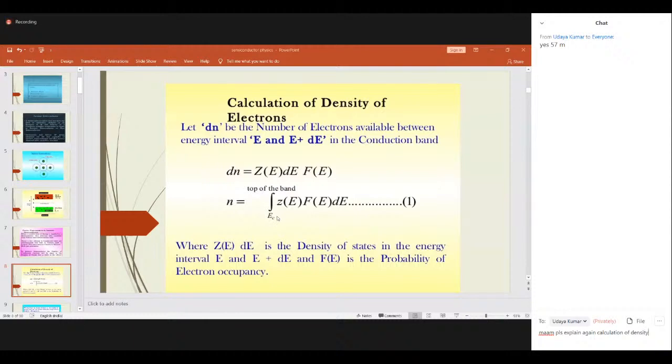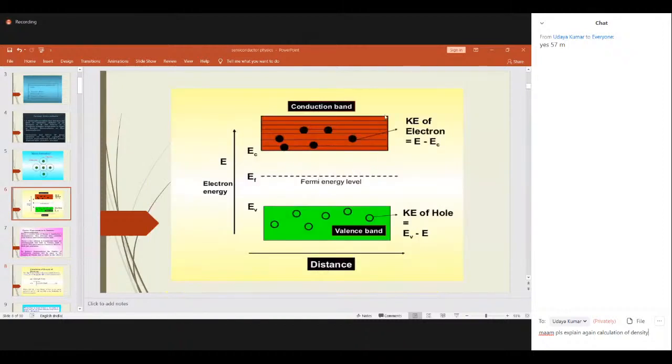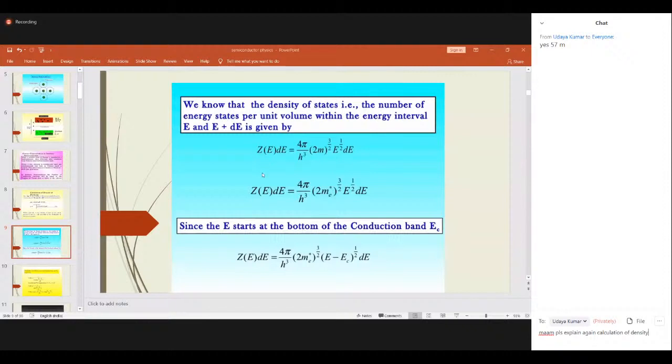How to integrate it? You always take from the bottom of the conduction band to the top of the conduction band, going by this energy level diagram. Always we will take the integration from this energy level to this energy level. So the integration of this, these values are fixed. Z of E and F of E values are fixed. You need not go in depth on this. Just remember the values and substitute them, because it is again a big derivation. We don't want to do it now, we don't have that in the syllabus. Just remember this value.